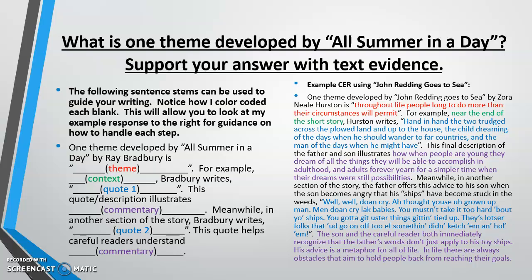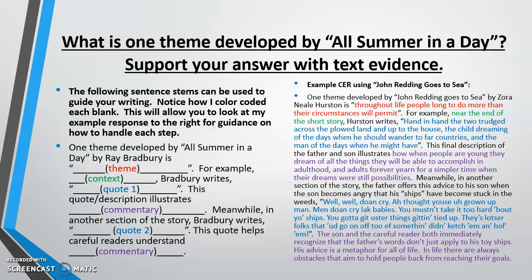So what I've done is on the right-hand side, I wrote a response to the question, what is one theme developed by John Redding Goes to Sea? So that you can use that as an example while you're writing your response on a theme developed by All Summer in a Day. So take a look at what I wrote up there in bold on the left-hand side. It says the following sentence stems can be used to guide your writing. Notice how I color-coded each blank. This will allow you to look at my example response to the right for guidance on how to handle each step.